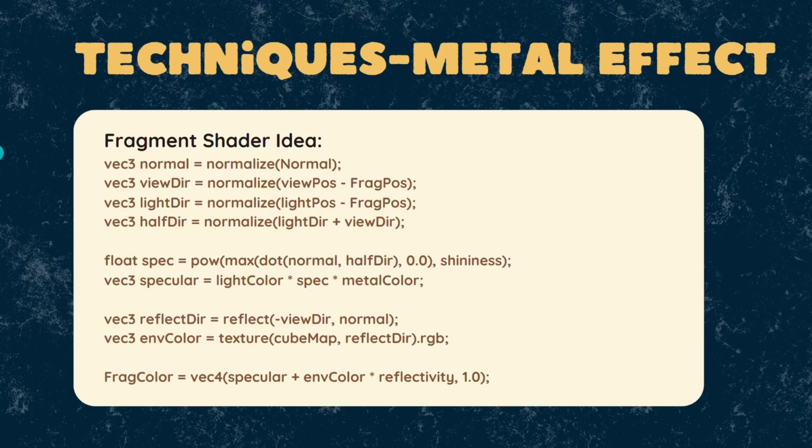In our shader, we compute the specular highlight using a halfway vector. We also calculate a reflection direction and use it to sample the cube map, which gives the illusion of a reflective metal surface.